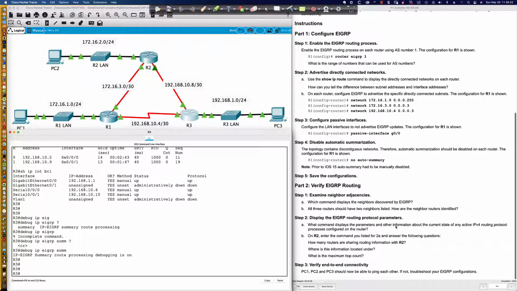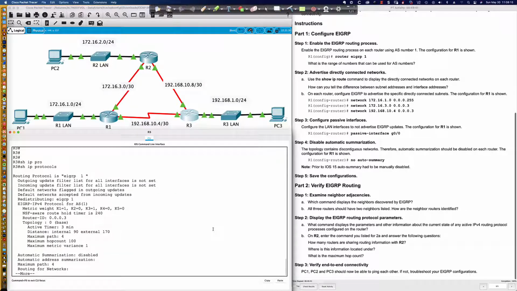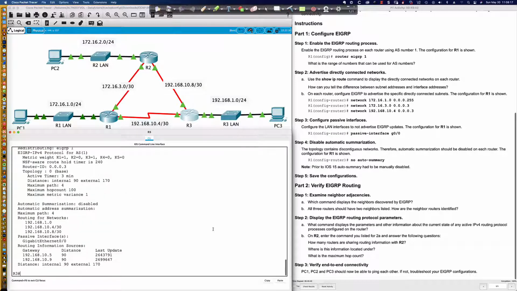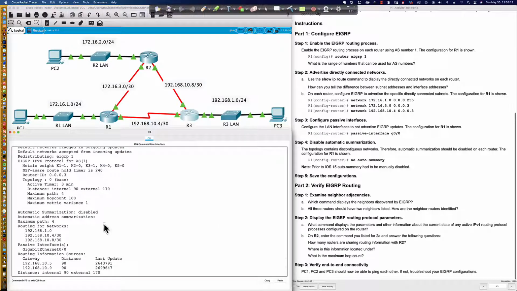What command displays parameters and other information about the current state of any active IPv4 routing protocol processes? Well, I could say show IP protocols, and that's going to give me a bunch of information and some very important information. It shows me the passive interfaces on this router.